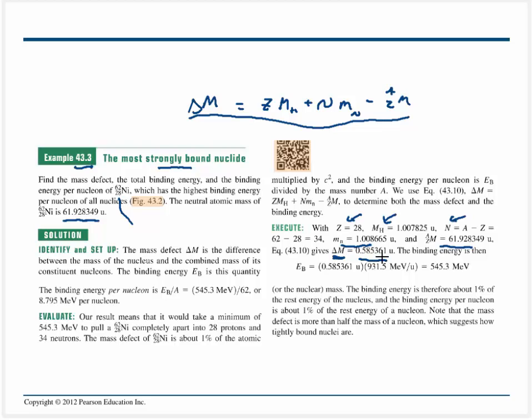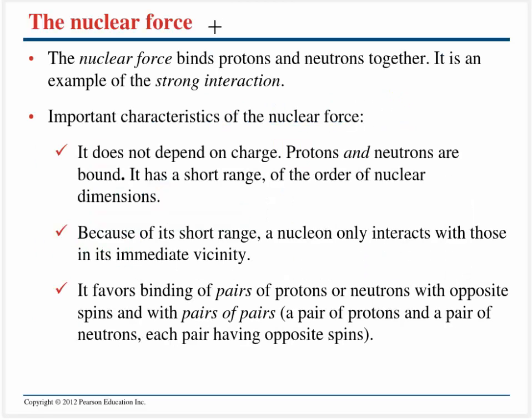You go ahead and do that, and it's going to be 0.58 multiplied by U, multiply that by C squared, and we're going to end up with a rather large number, 545 mega electron volts for nickel. Now, related to binding energy is something called the nuclear force, and essentially it's going to be what holds the nucleus together.